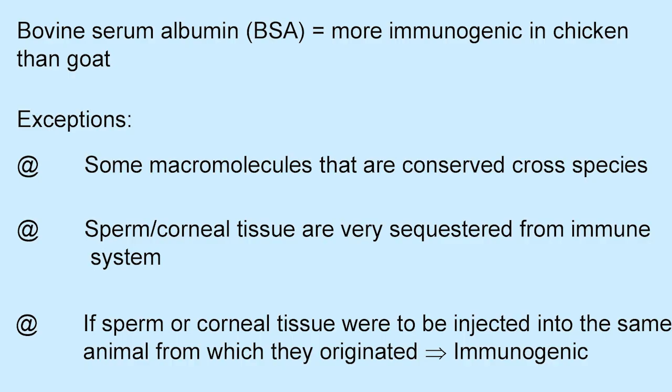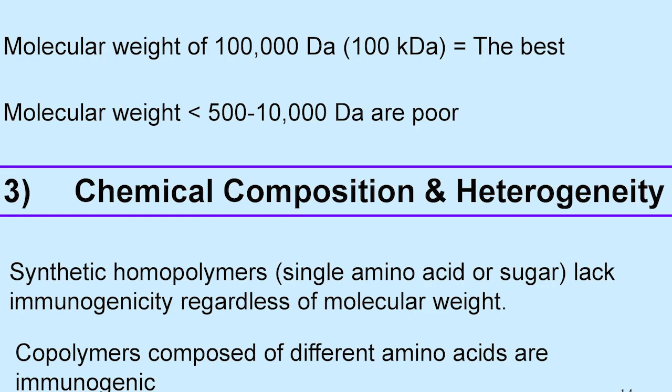Bovine serum albumin is more immunogenic in chicken than goat. Exceptions: some macromolecules are conserved across species. Sperm or corneal tissue are very sequestered from the immune system. If sperm or corneal tissue were to be injected into the same animal from which they originated, that would be immunogenic. Molecular weight of 1 lakh Dalton is the best molecular weight; those of 500 to 10,000 Dalton are poor.